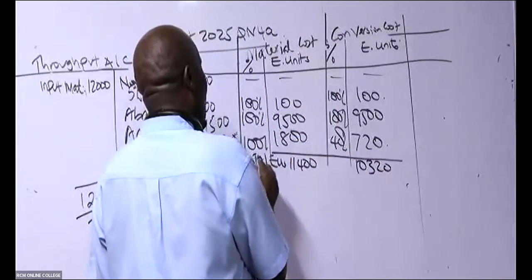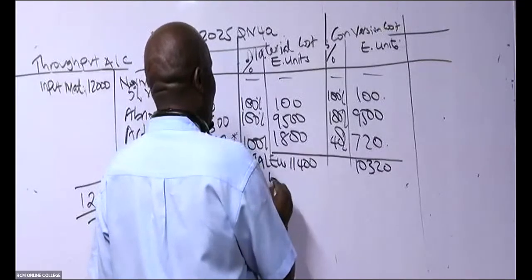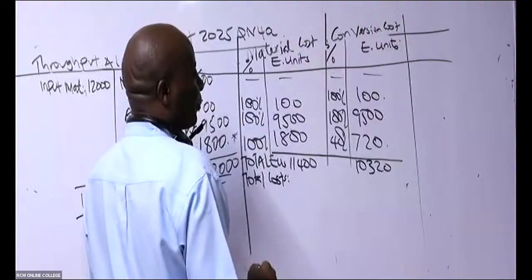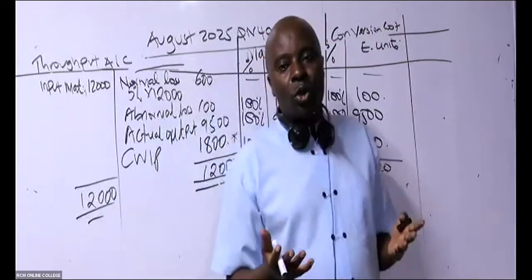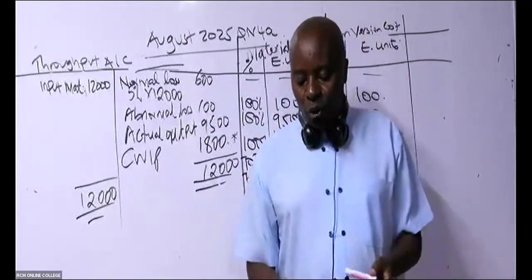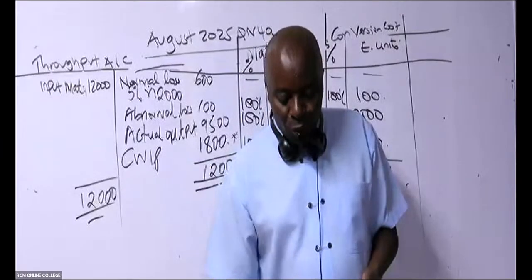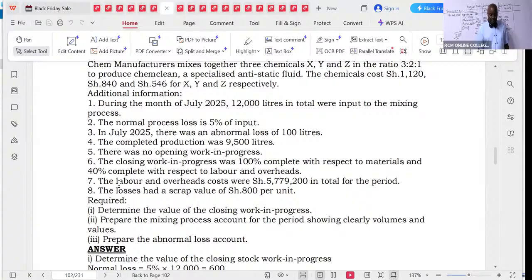After total equivalent units, give us total cost. The only total cost these guys could see very well in the exam was total conversion cost. Out of the papers we were marking, nobody was confusing the total labor cost. It was given here in note number 7. Labor and overheads cost were 57,790,200. That one everybody was able to get.